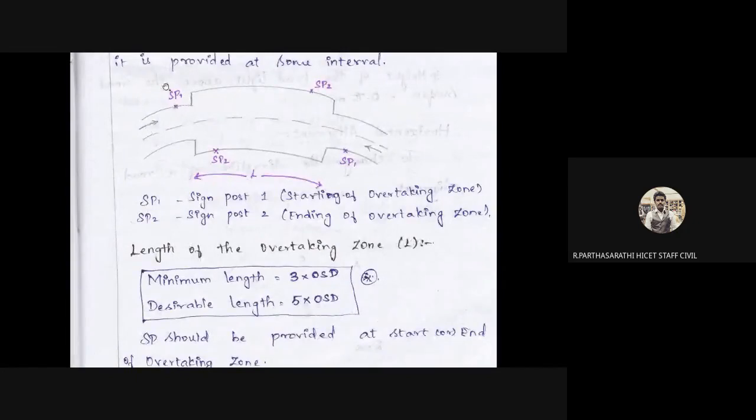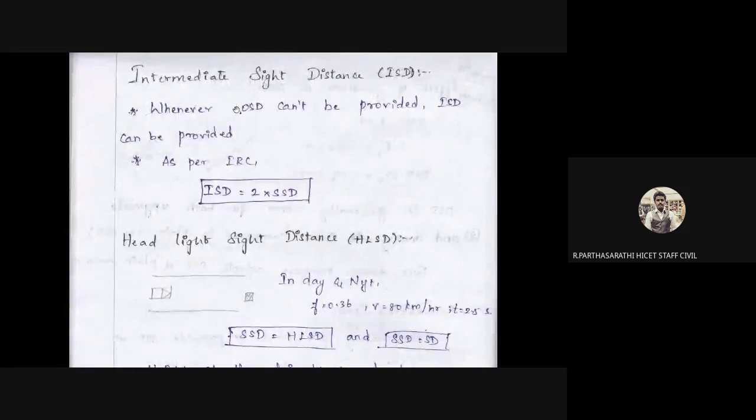Okay, so in normal areas, vehicles go left to right and right to left only for sign post 1 and sign post 2. So we need to neglect this point. This is called the intermediate sight distance. That's all. As per the Indian Roads Congress, intermediate sight distance is equal to 2 into SSD. 2 into SSD means stopping sight distance multiplied by 2.